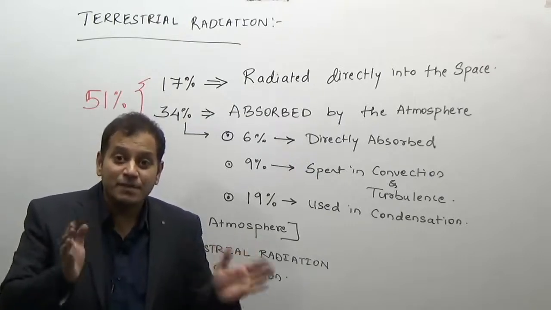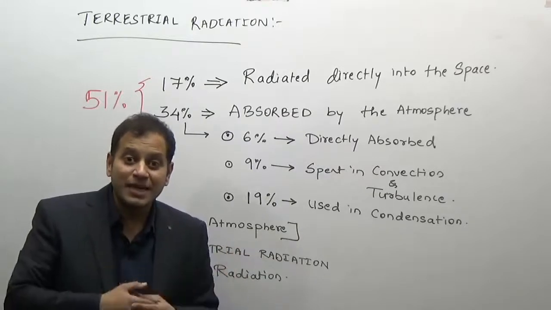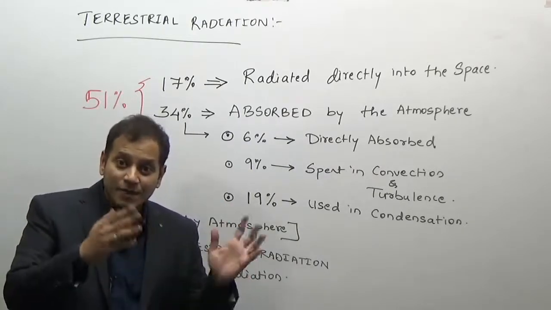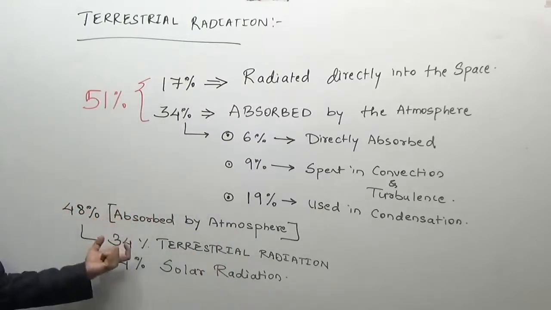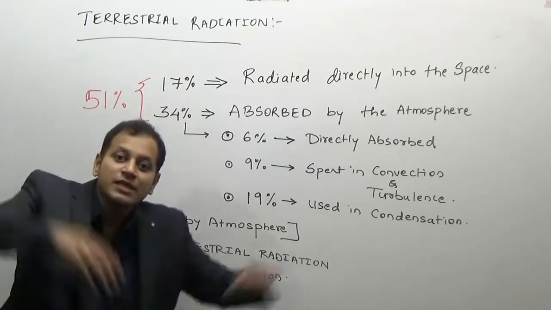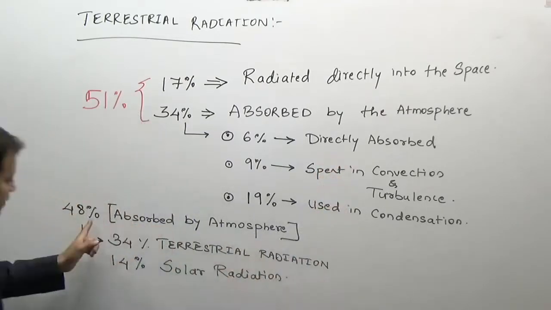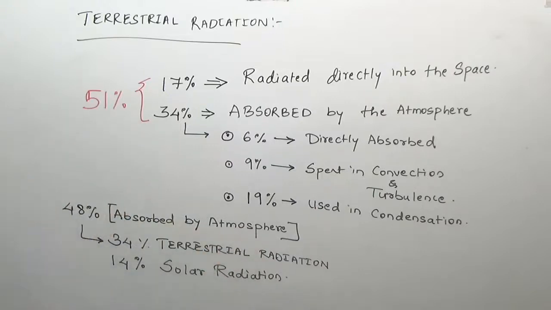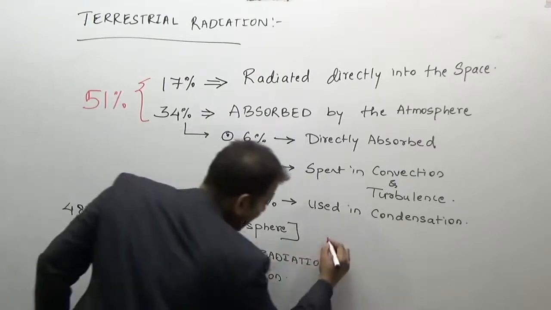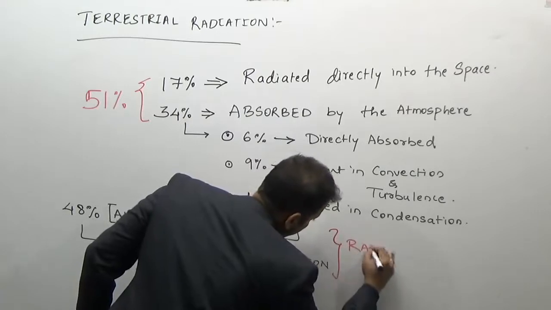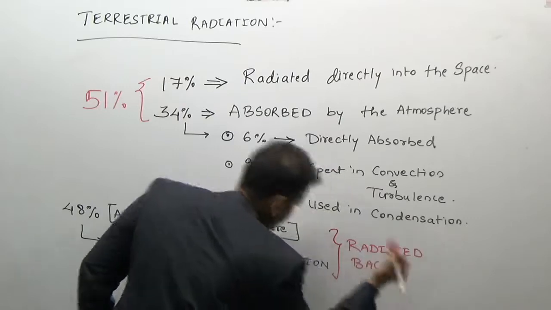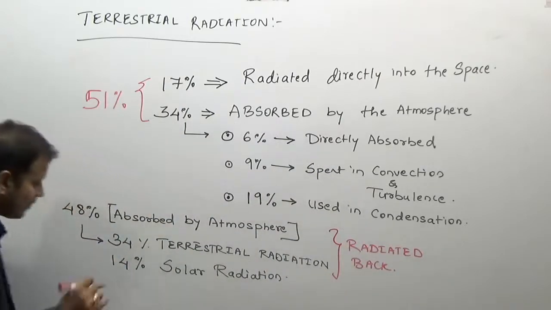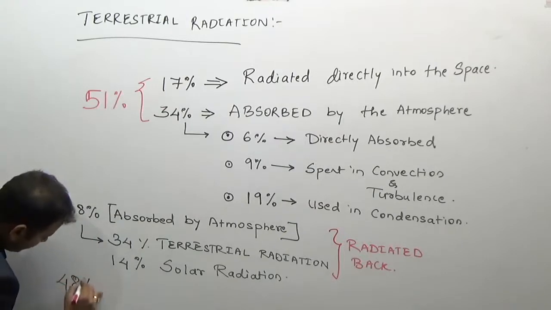After that, we want to know whether the 65 units absorbed by the atmosphere are given out by the atmosphere or not, or are used or not. 48% was absorbed by the atmosphere. Now, this absorbed energy of the atmosphere is radiated back by the atmosphere. So, the 48% is absorbed by the atmosphere, plus this entire is radiated back. So how much of the total energy is radiated back? It is 48% of atmosphere